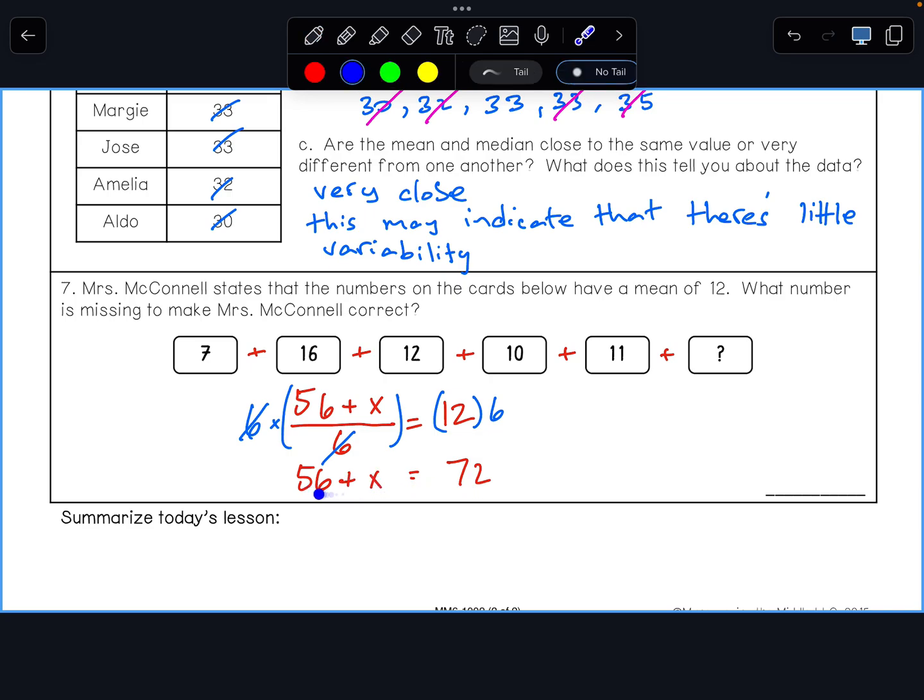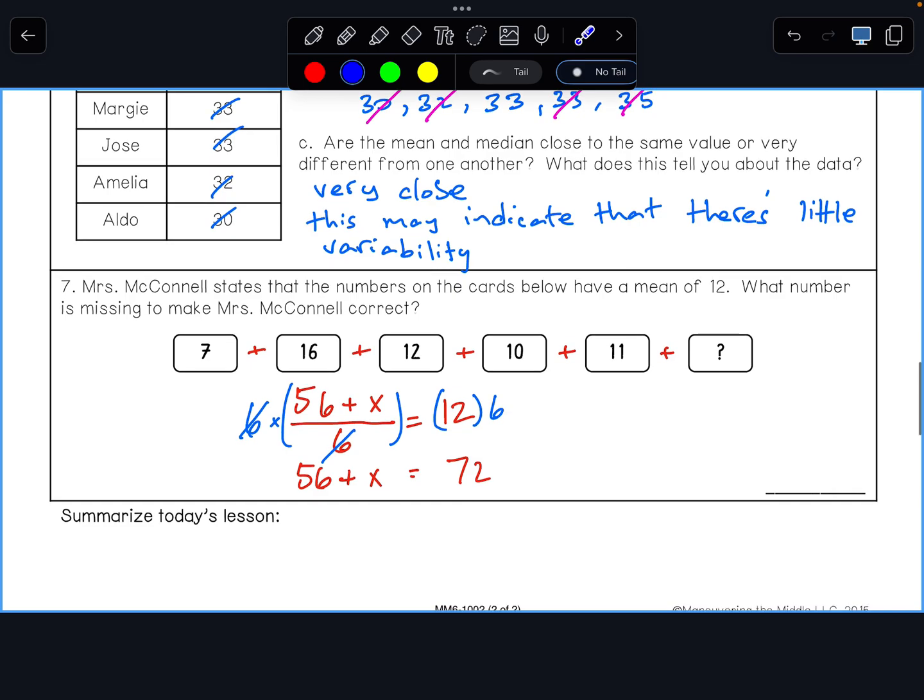And we know how to solve this one-step equation. What plus 56 equals 72? Well, one way of doing this is to do the opposite of adding 56 to our mystery number. We can subtract 56. And when we subtract 56 from 72, we find out that our mystery number is 16.